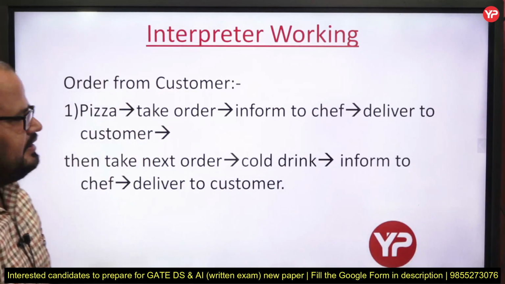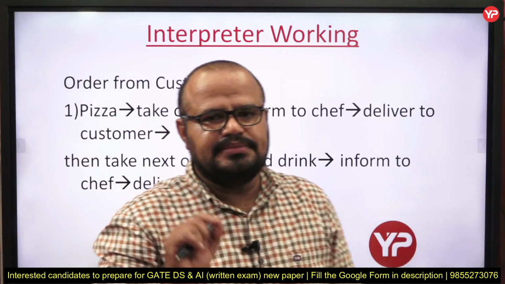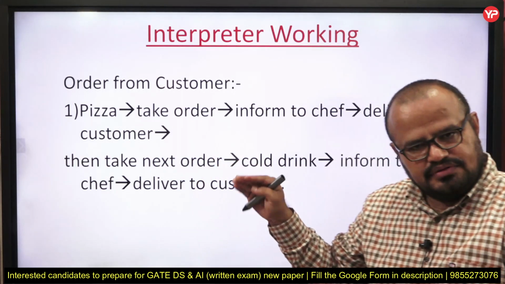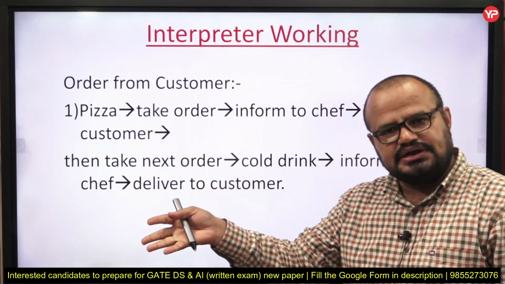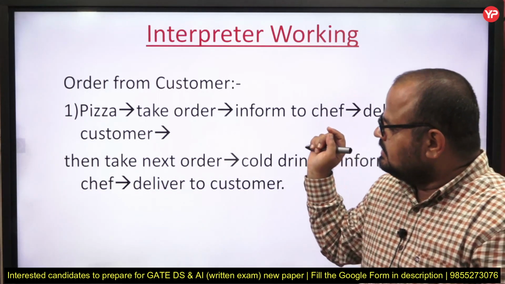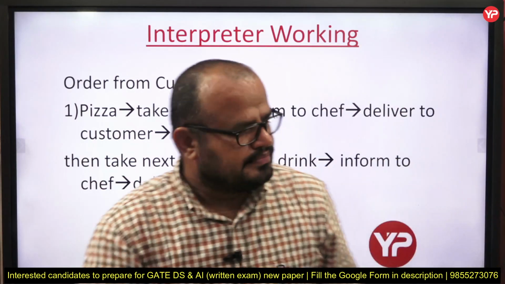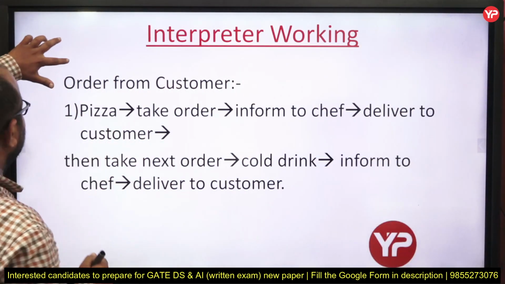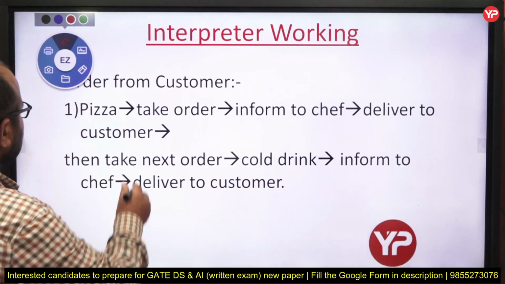See how interpreter works. My dear students, I am just taking an example of an employee who works in the restaurant and the customer. Or I can say a waiter. So the waiter comes to the customer, the customer orders, first it orders pizza.